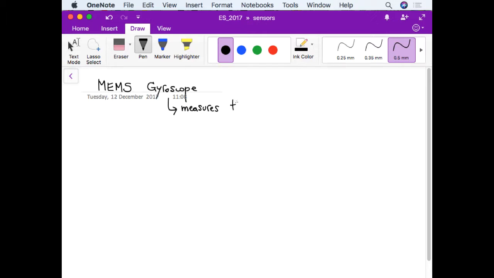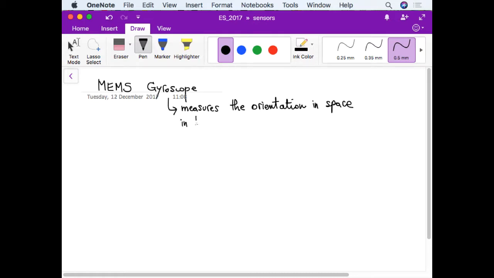Actually, it measures the orientation in space. And typically, it does it in 3 dimensions.